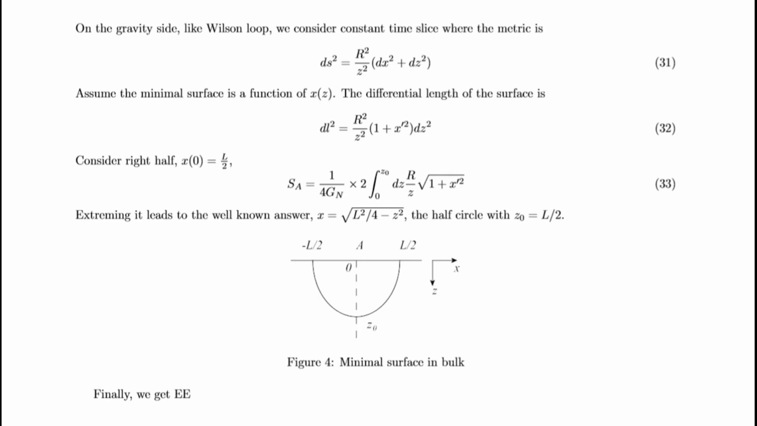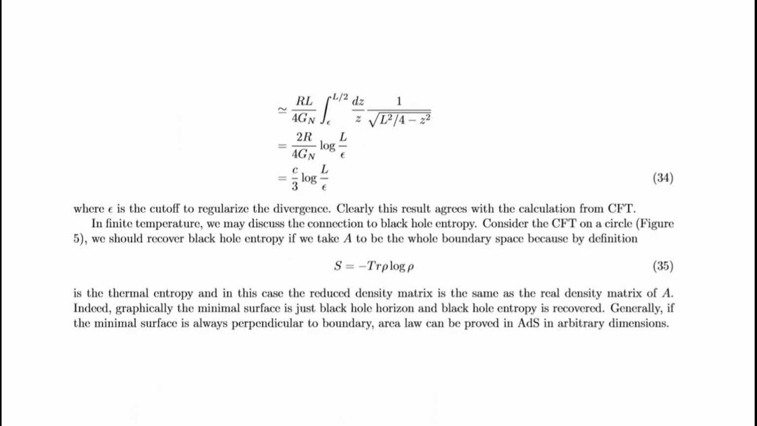On the gravity side, like a Wilson loop, we consider a constant time slice where the metric is this. Assume the minimal surface is a function of x(z). The differential length of the surface is this. Considering the right half, it is this, and extremizing it leads to the answer, the half circle with center x0. Finally, we get the entanglement entropy, where epsilon is the cutoff to regularize the divergence. Clearly, this result agrees with the calculation from CFT.